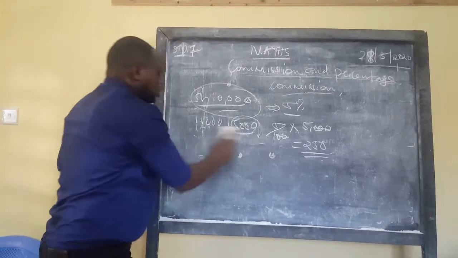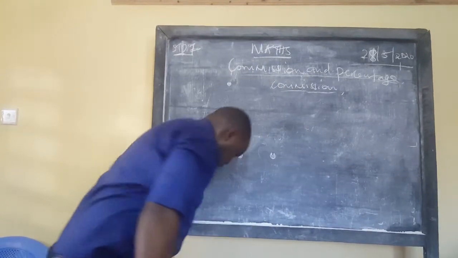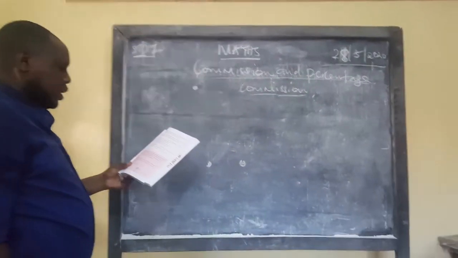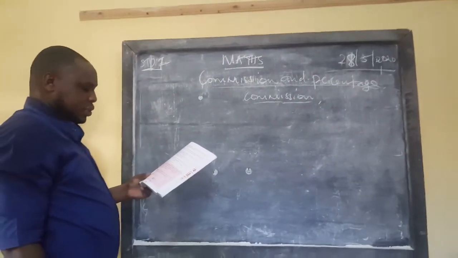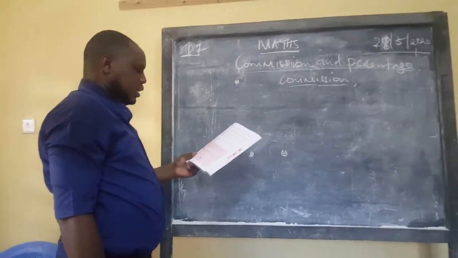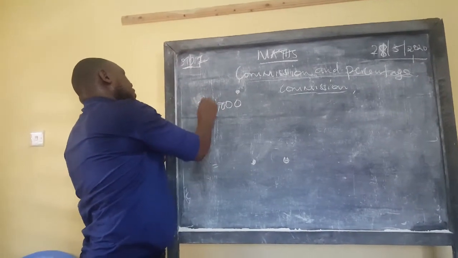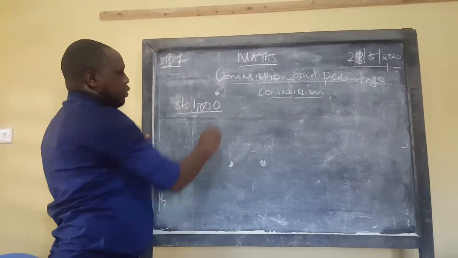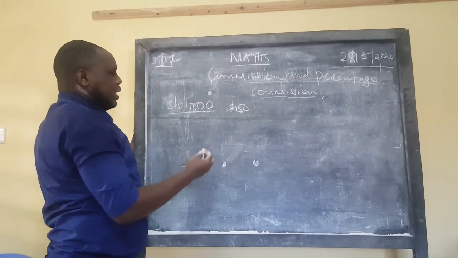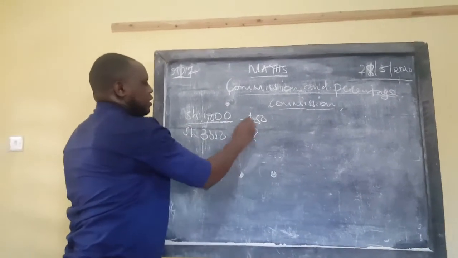So we want to understand what commission is by doing a few questions here, and I will start by giving you a question. A salesperson sold goods worth 1,000 shillings and got a commission of 50 shillings. How much commission would be paid if he sold goods worth 3,000? That is the question we are asking ourselves.